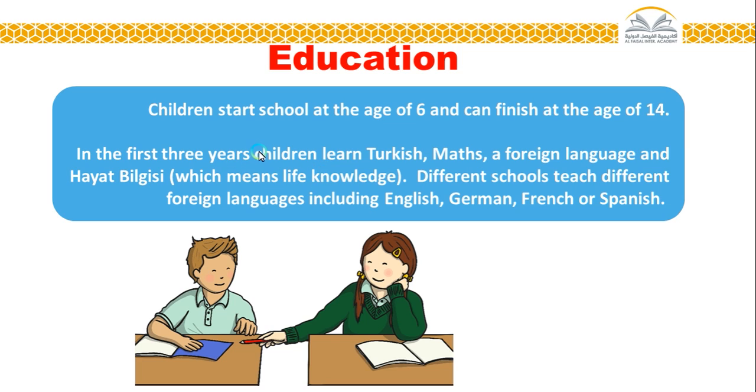From a tender age, Turkey introduces all these things so they can know what is going on around them. Different schools teach different foreign languages, including English, German, French, or Spanish.